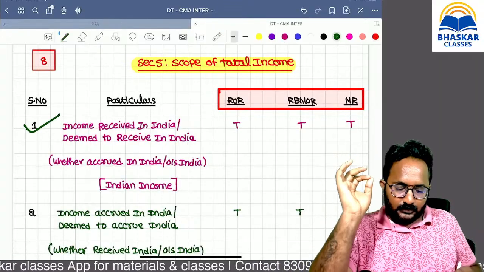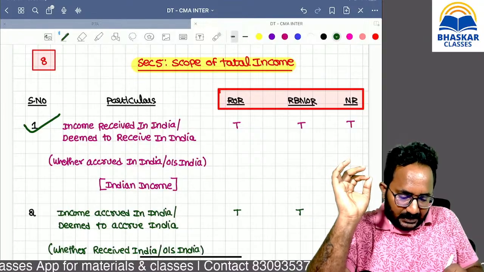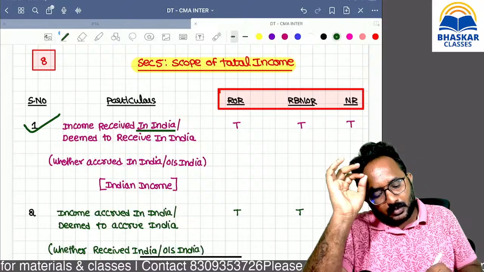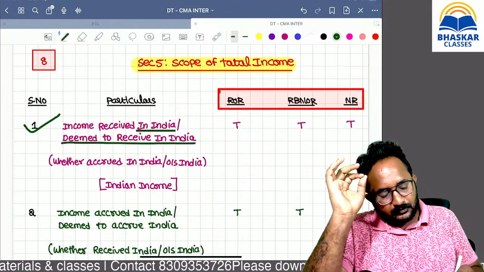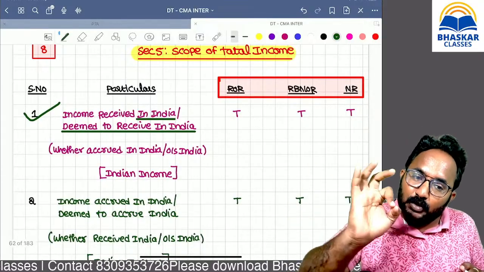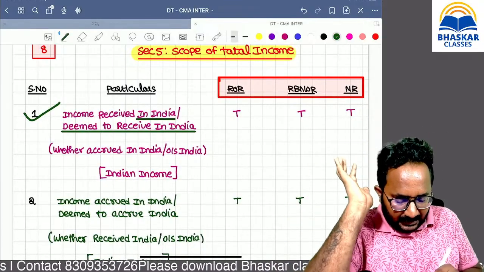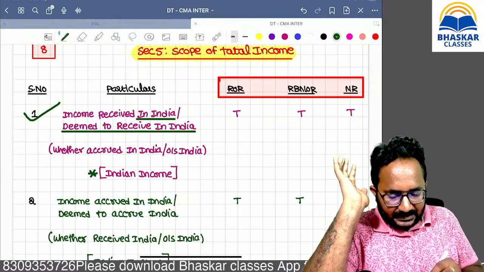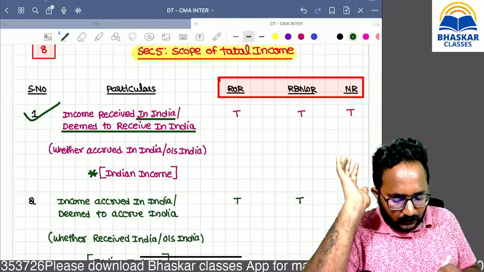First thing, income received in India or income deemed to be received in India. Can you tell me, received or deemed to be received? Directly we can say it is what income? Indian income. Whether it is earned in India or not, don't check.